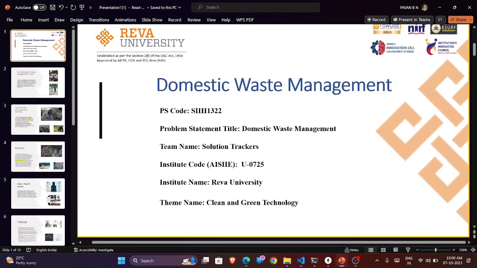Good afternoon, everyone. Today we are going to demonstrate a project on domestic waste management for the SIH Hackathon. The problem statement given was domestic waste management, and my team name is Listen Trackers. We are from Reva University. We selected the team on clean and green technology.